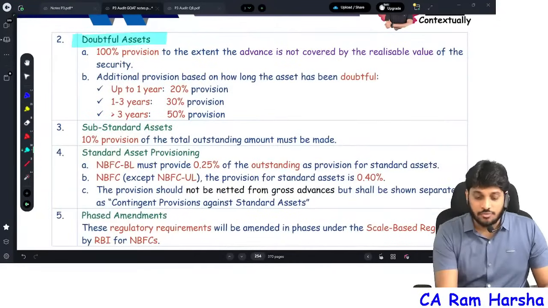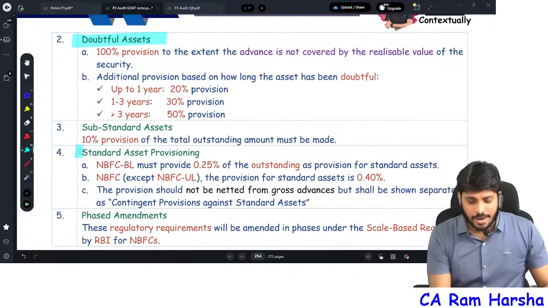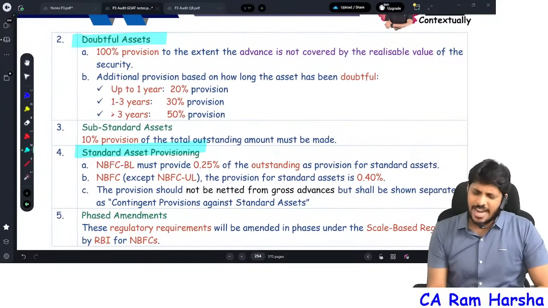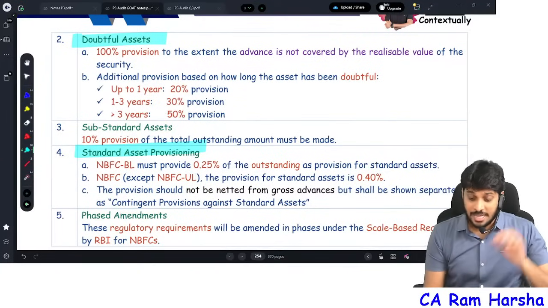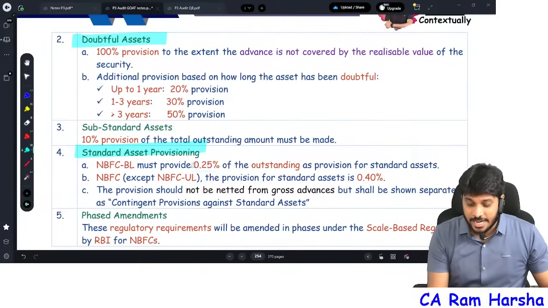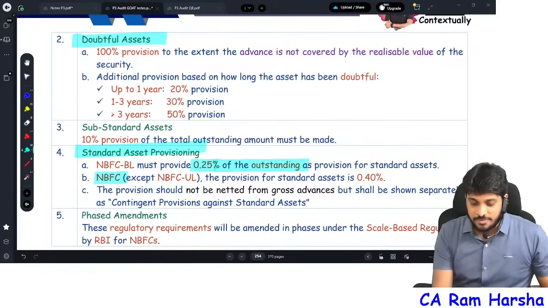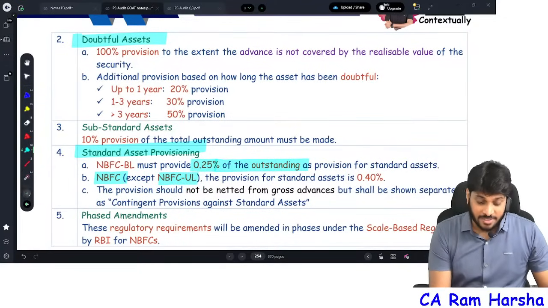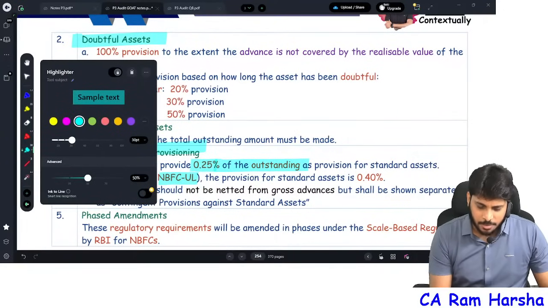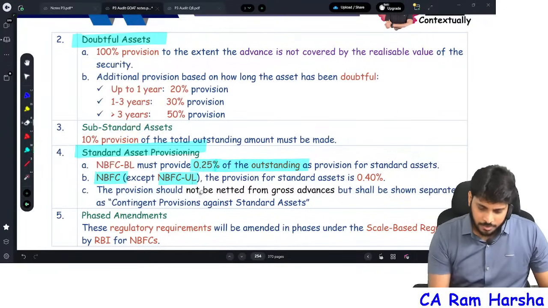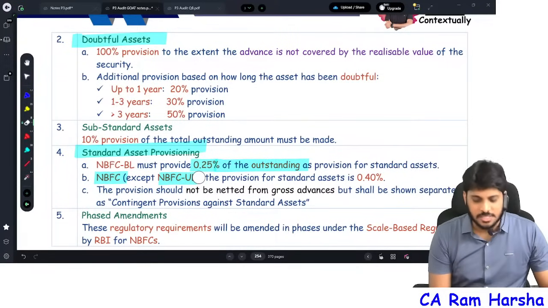Suppose it is a doubtful asset, first I will come back to the standard asset. Sir, it's a standard asset, sir. No NPA, no default at all. Still, for standard assets, create a provision of 0.25% of the outstanding amount. Whereas for NBFCs which are other than upper layer, they said. So for upper layer, what is the regulation applicable? In our syllabus, it is not there.